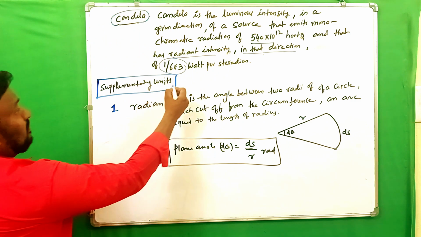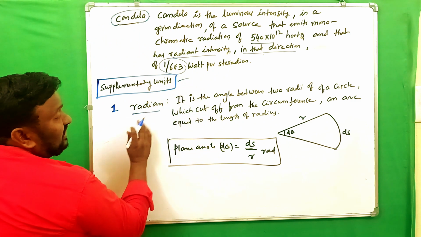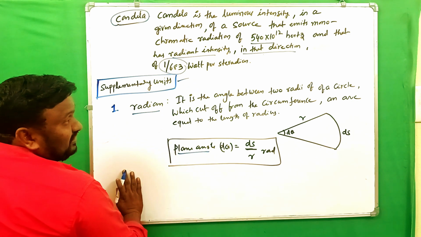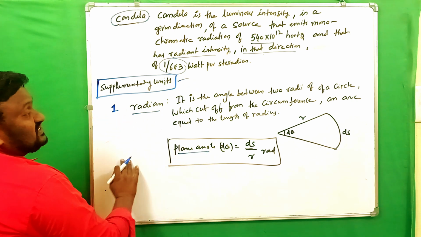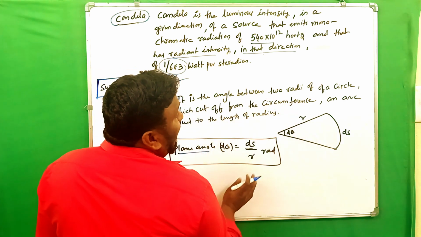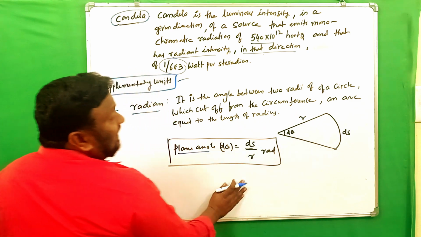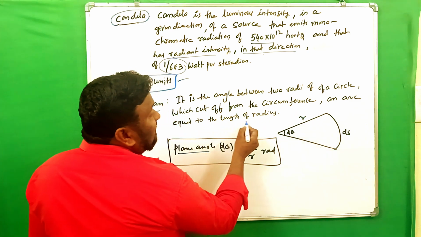And next, supplementary units. Radian. Radian is the unit of plane angle. So the definition should be like this. It is the angle between the two radii of a circle which cut off from the circumference an arc equal to the length of the radius.